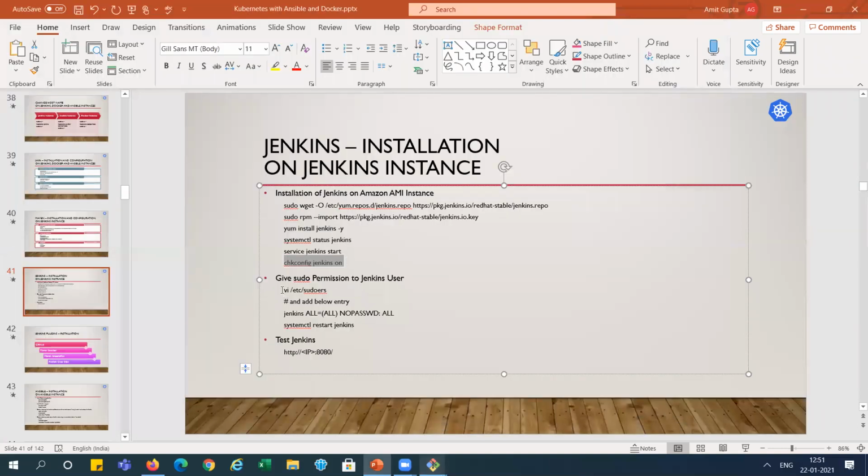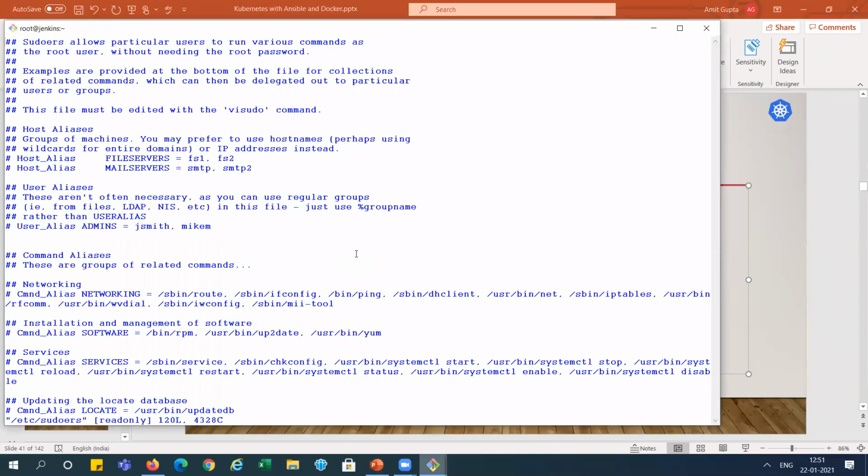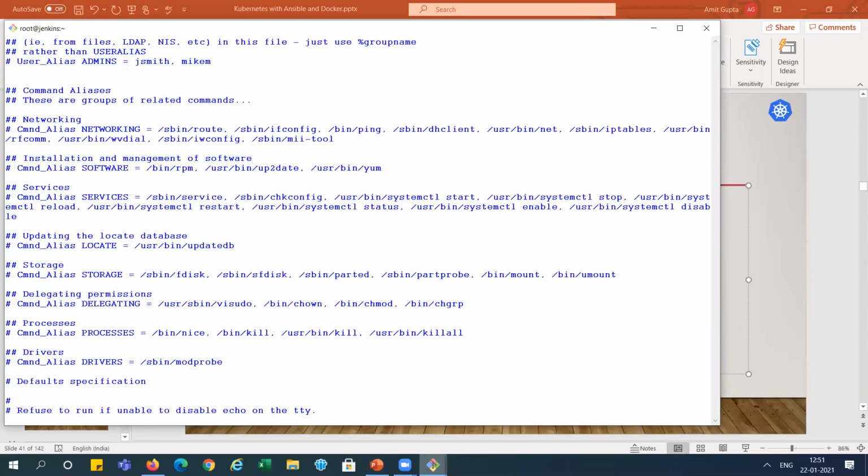Okay, now we need to add the Jenkins user for the sudo permission, sudo access. So we need to add it here in the sudoers file.